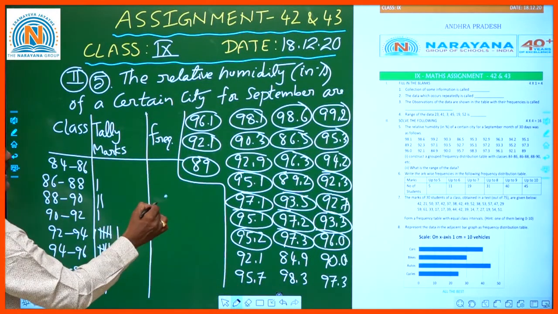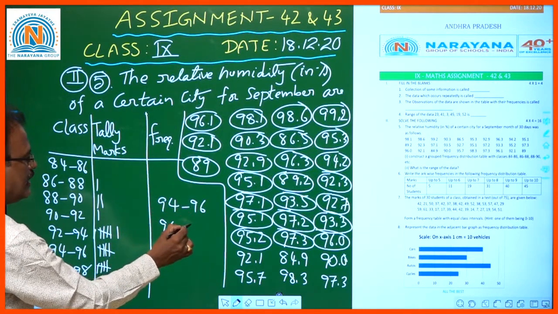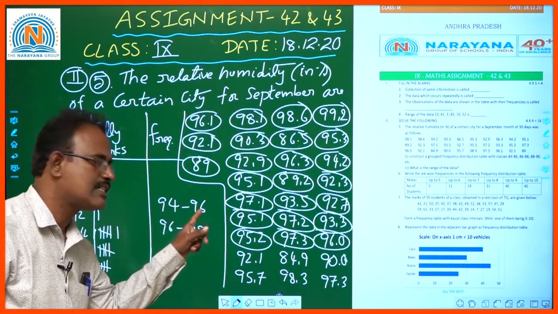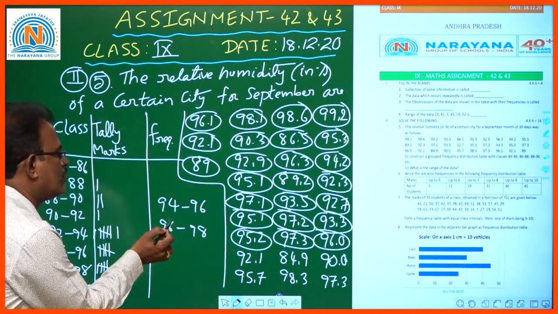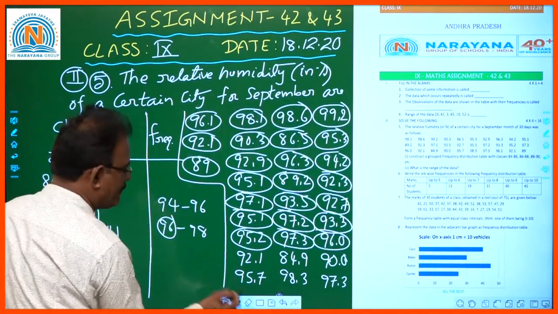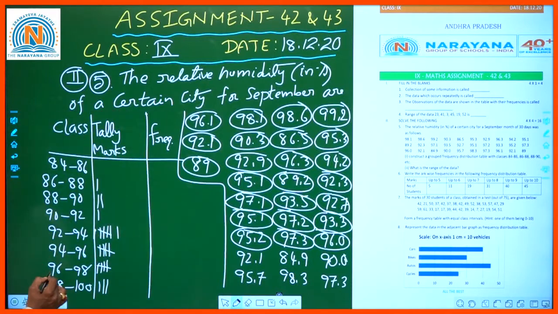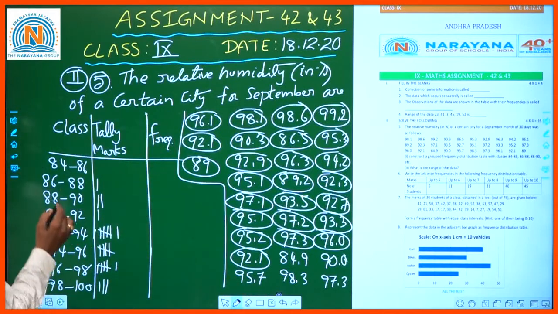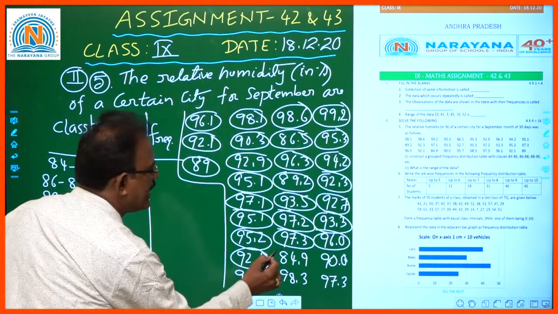96, actually sir, 96, where should we put it? Here 96 is there in 94 to 96, and 96 is there in 96 to 98. So better to give your first priority here. Okay, so 96 is here. Then 92.1 is here, between 92 to 94.